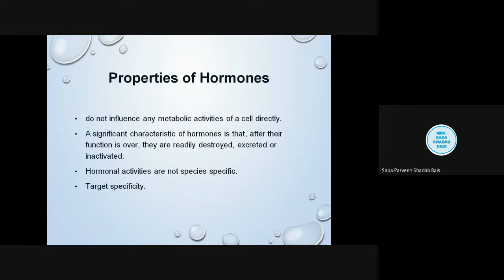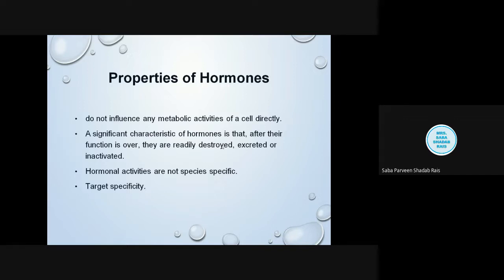The second category of hormone is the statin hormone, the hormone which inhibits a function. For example, the hormone somatostatin is produced by the hypothalamus as well as the pancreas.